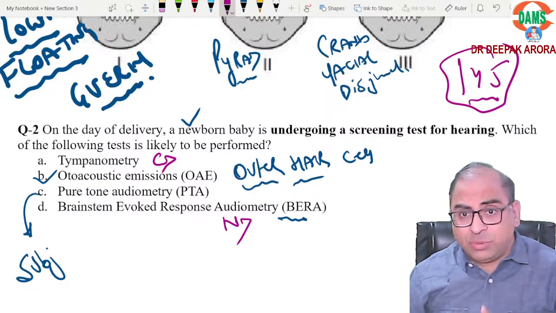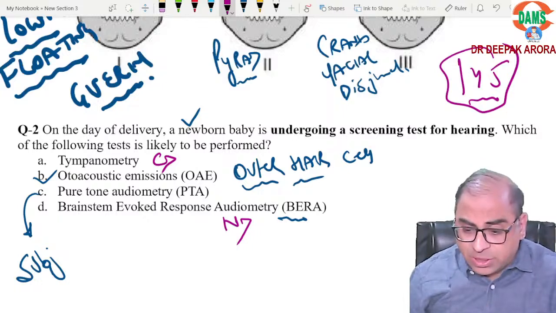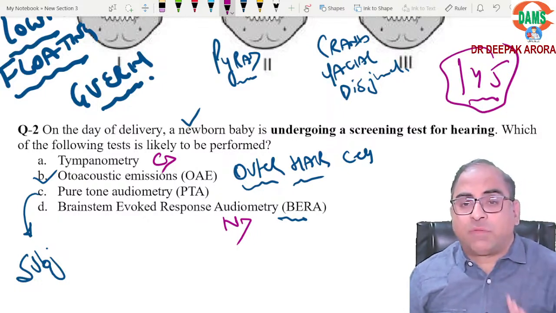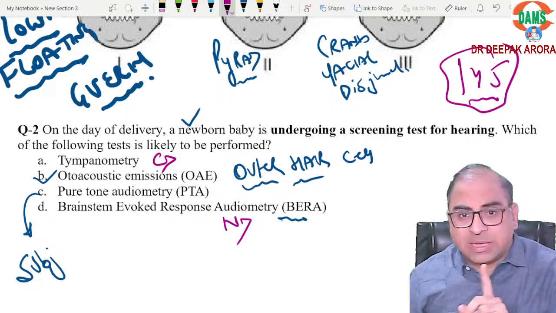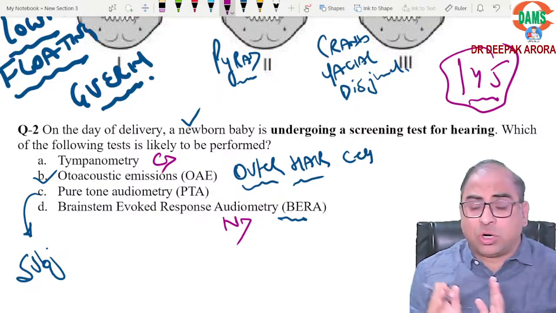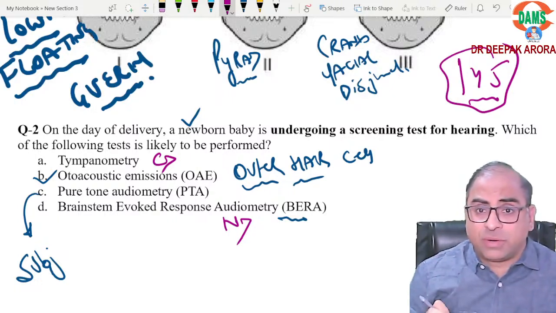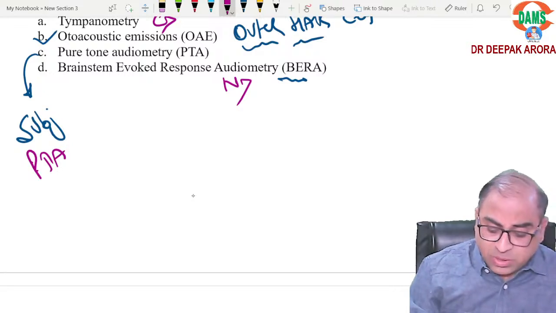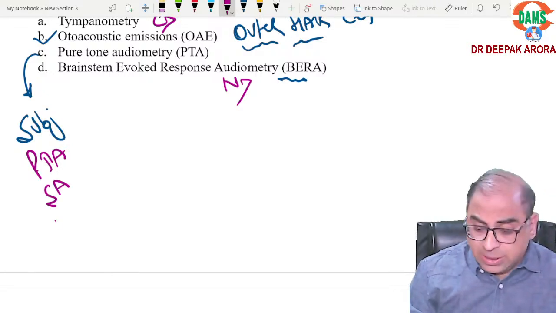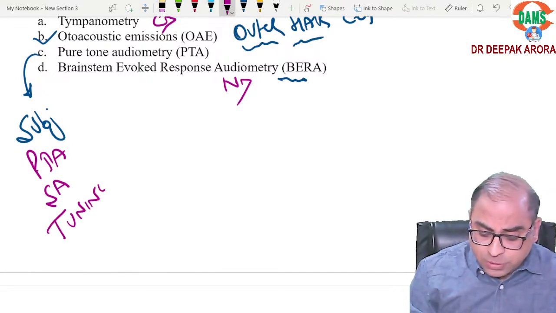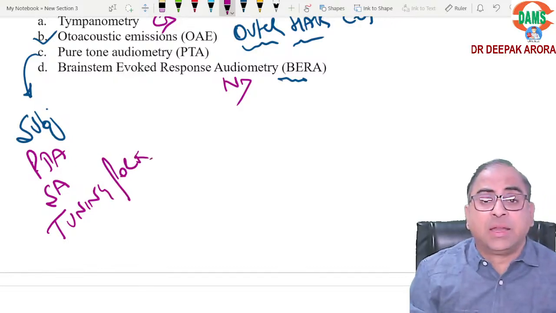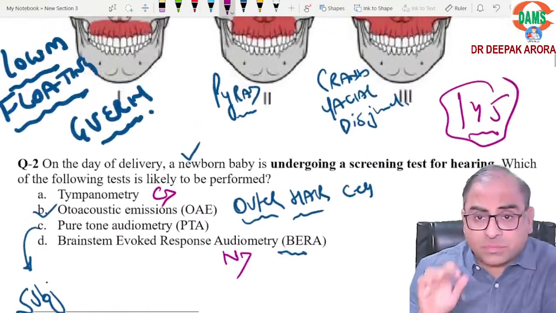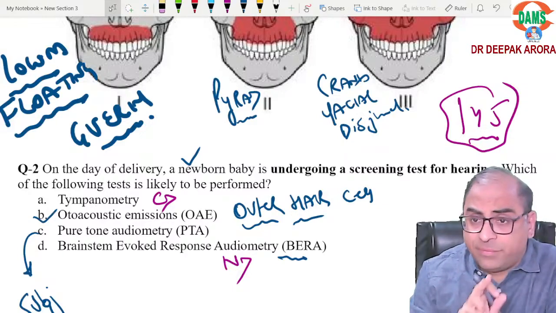Otoacoustic emission, newborn. If they have mentioned high risk baby, I will be going for BERA. This you will remember. Subjective investigation, objective investigation, very important. Classification should be there. Subjective, which are the subjective ones? Pure tone audiometry. They can ask you speech audiometry. They can ask you tuning fork test. All of them are subjective investigations. Objective, which are the objective ones?